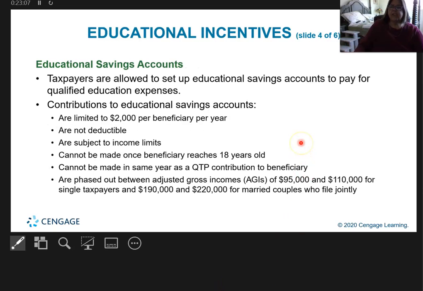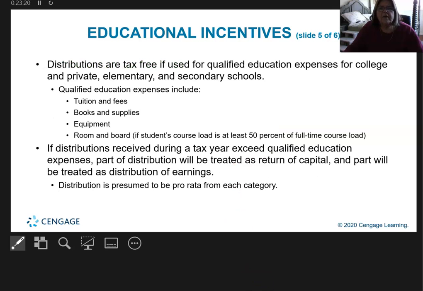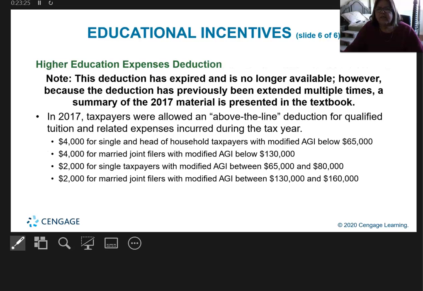If you set up an educational savings account for minors, I think it might be called a 529 now. I'm not sure what they call it. You can contribute so much per year. I'm skipping by some of this stuff. So bottom line is the higher education expenses deduction is no longer available since TCJA. We'll talk a little bit about this in a future chapter.